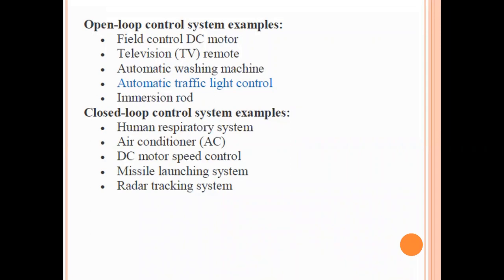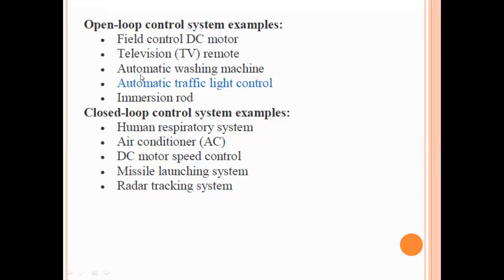So the output completely depends upon the input excitation, not on the feedback loop. There is no feedback loop there. So the TV remote is also a best example for an open loop control system. And next one, the automatic washing machine. This is also an open loop control system.